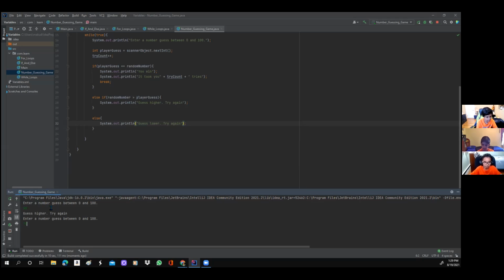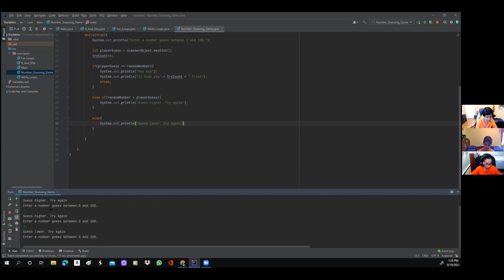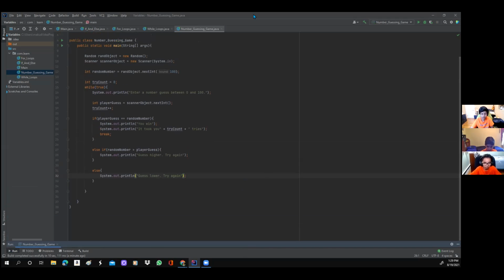So it's saying to guess higher when I guess 50. It's going to keep giving me hints until I reach the correct number. So it tells me that I won, and it took me 7 tries. That's going to be it for the number guessing game. I'll give it off to Arnav so he can wrap it up.